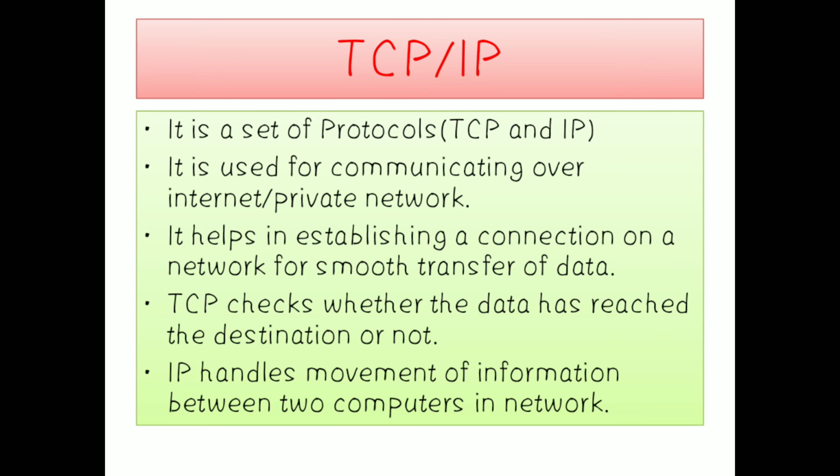Next point. Now we are going to see one more protocol, which is TCP/IP. TCP means transmission control protocol, and IP is internet protocol. So TCP/IP is a set of protocols. That means here we have two kinds of protocols. If you observe, transmission control protocol is one, internet protocol is another. Basically this protocol is used for communication through the internet. So here two protocols are there.